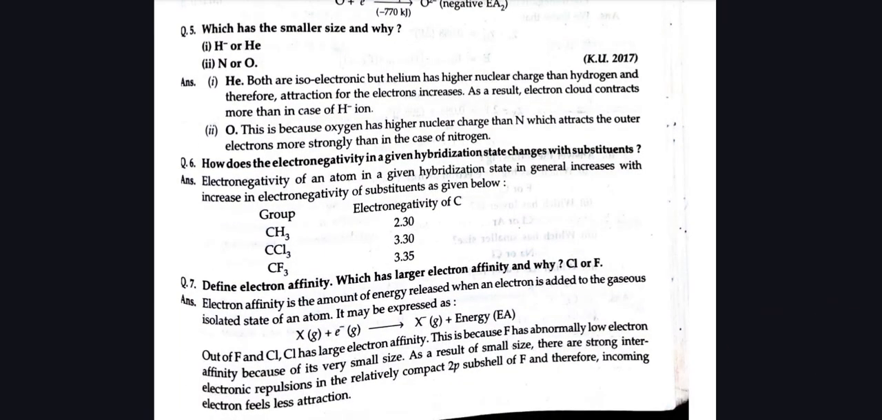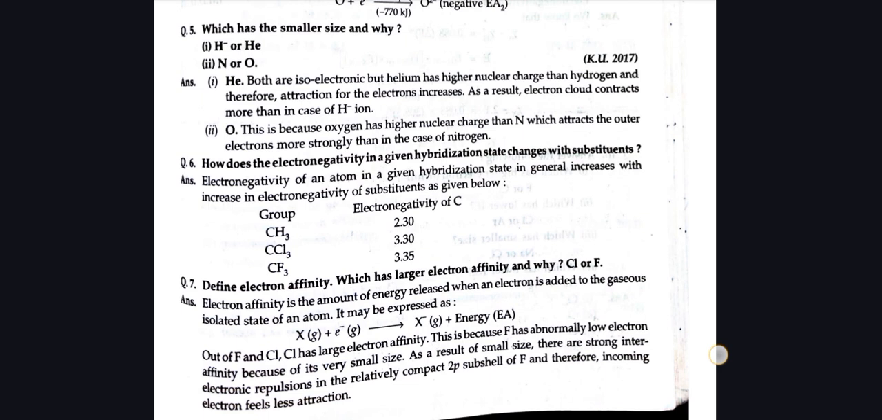How does electronegativity in a given hybridization change with substituents? Electronegativity of an atom in a given hybridization state in general increases with increase in electronegativity of substituents, as given below. For CH3 it's 2.30, for CCl3 it's 3.30, and for CF3 it's 3.35.